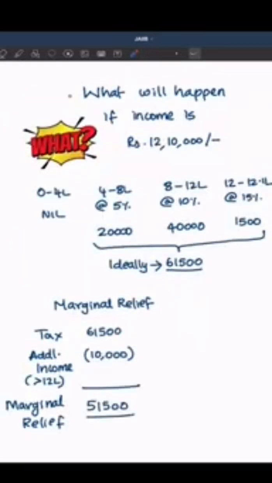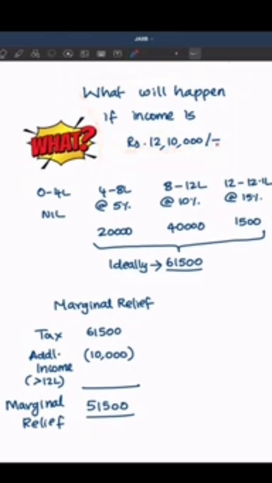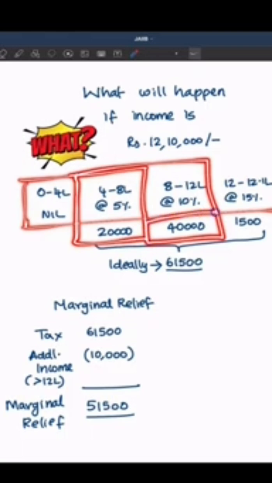Now comes a very interesting question. What will happen if income is greater than 12 lakh? Let's say only 12 lakh 10,000. Whether tax will be applied on entire 12 lakh 10,000 or it will be applied only on 10,000? Let's see. So when the income is greater than 12 lakh, the tax slab rates are going to be like this. Up to 4 lakh nil, 4 to 8 lakh at the rate of 5%, it is going to be this 20,000. 8 to 12 lakh at the rate of 10%, it's going to be this 40,000.